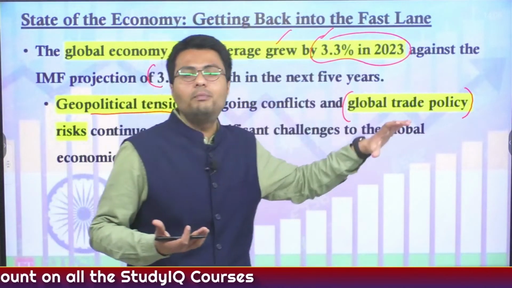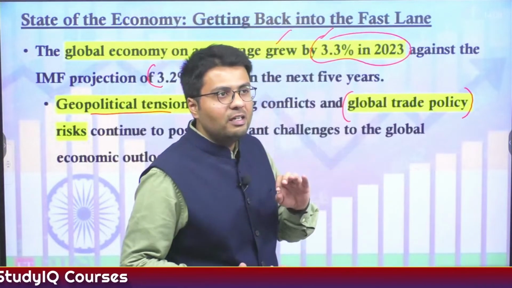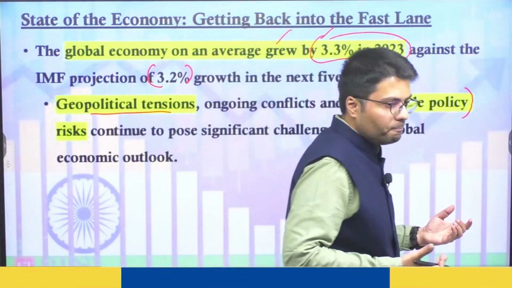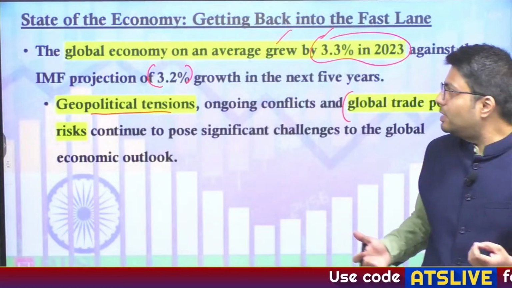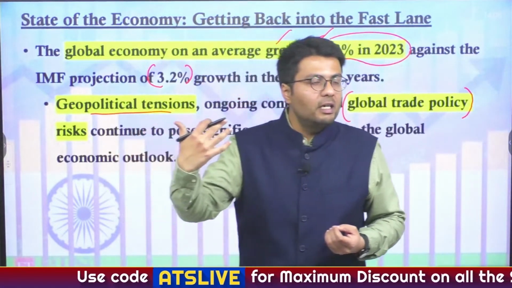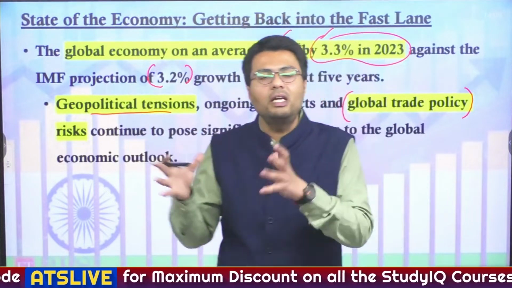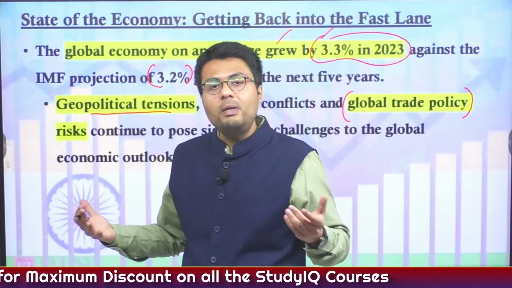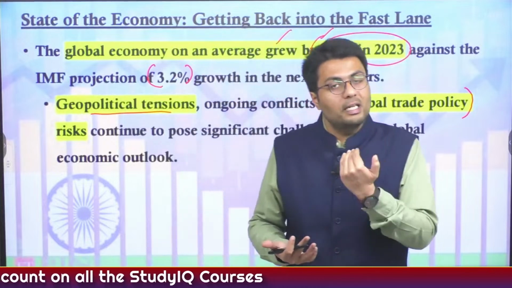Whereas imposition of tariffs can create a lot of problems for many people. Understood? So that is why such geopolitical tensions and global trade risks inhibit the world economy, and that is why the global growth rate has been subdued.